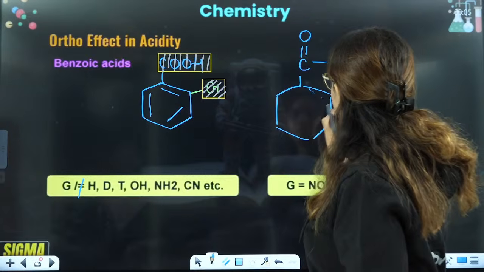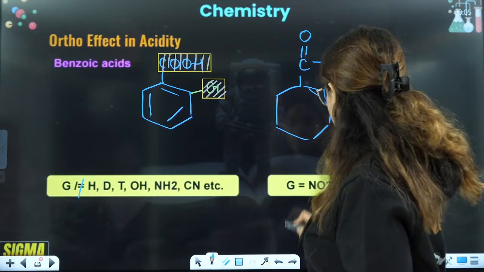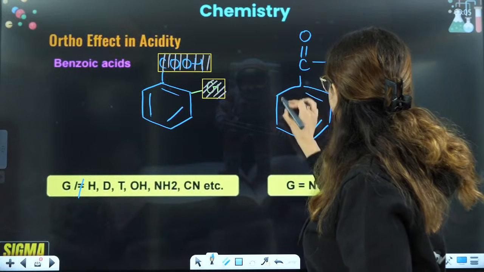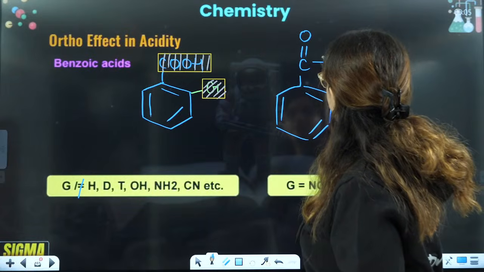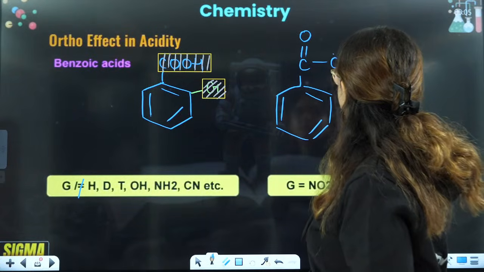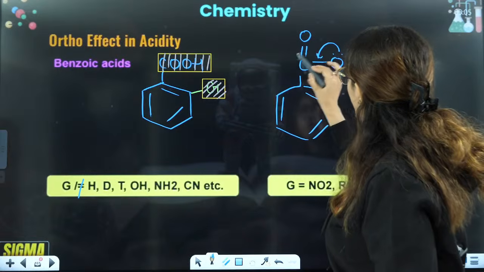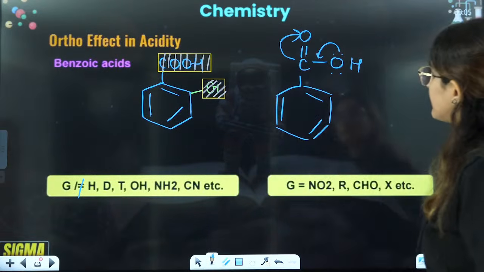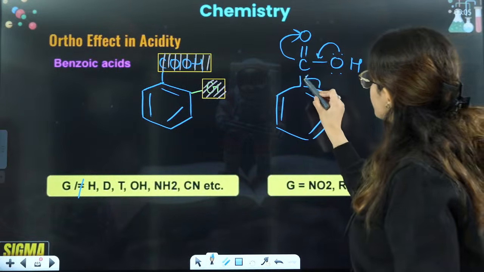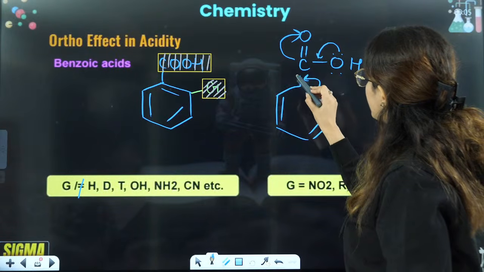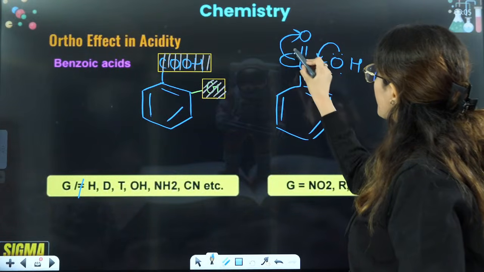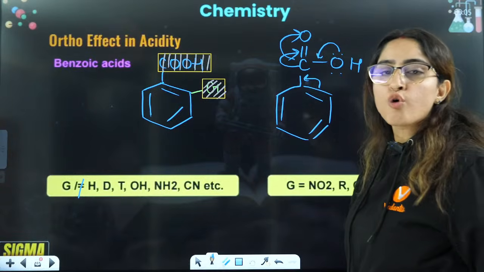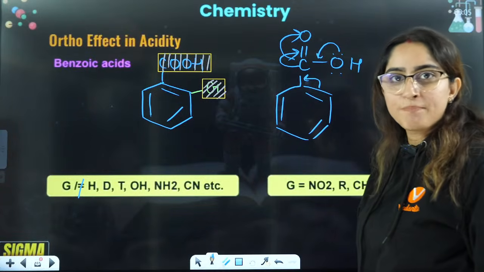Now here if you see, you have this kind of situation. There is conjugation here as well, right? Then there is conjugation here as well. Double bond, and this can also shift here. So cross conjugation it is showing, right?